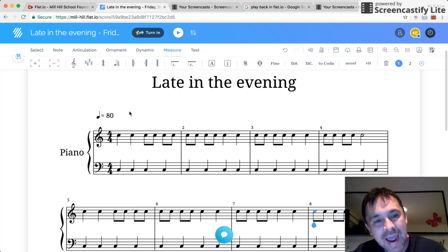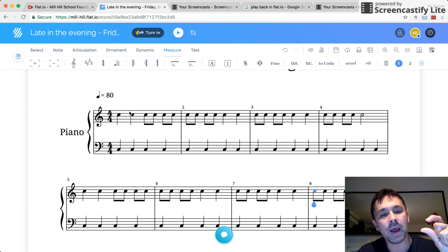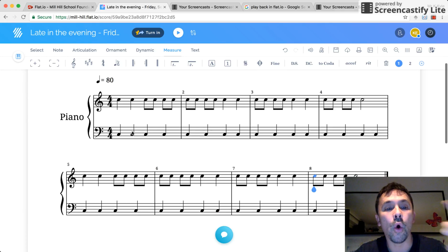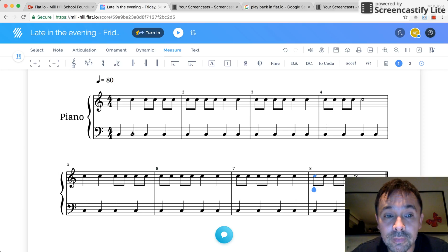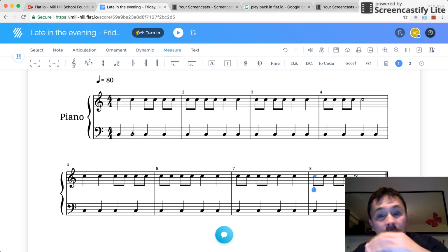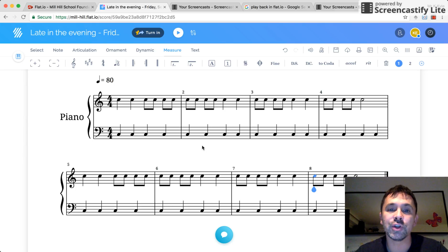But what I'm going to do now is give you a template to work with so that you can see what position you might move those notes into. So we're going to add another instrument, but we won't necessarily hear the instrument. It's just so that you can see the notes. So we take our little arrow. Am I going too fast for you? If I'm going too fast, press pause, go back.